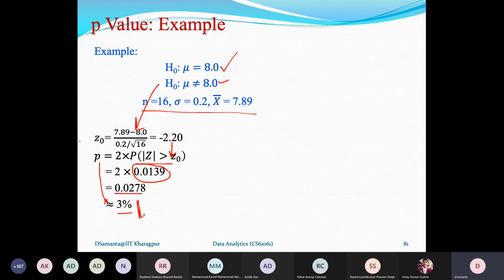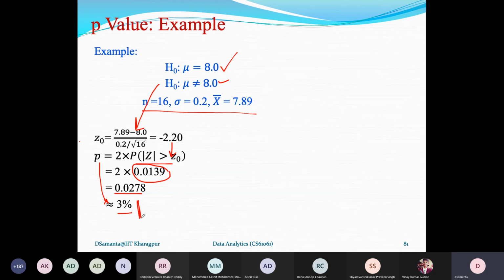So you can repeat the test with different samples, and then take the minimum p-value that you can get, and based on this value you can report the result, and say, okay, so much confidence I am having so far as the error is concerned, and this is my result.